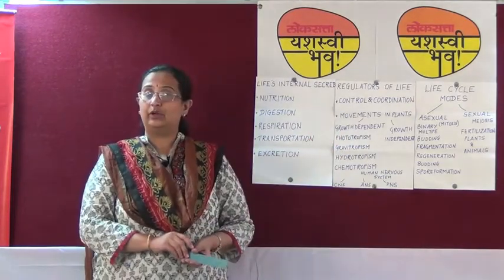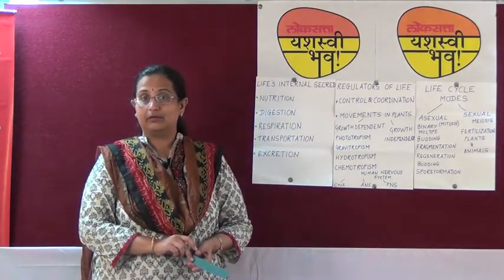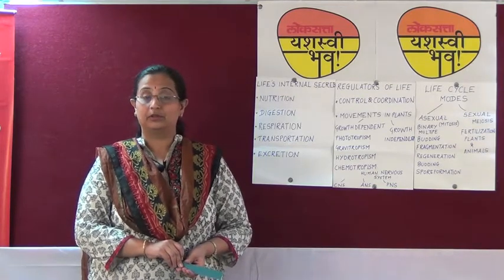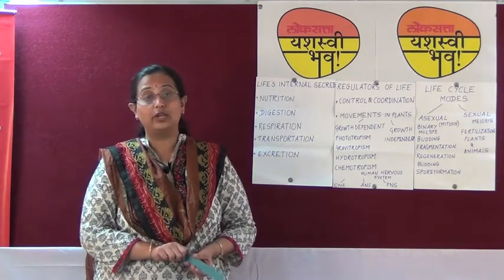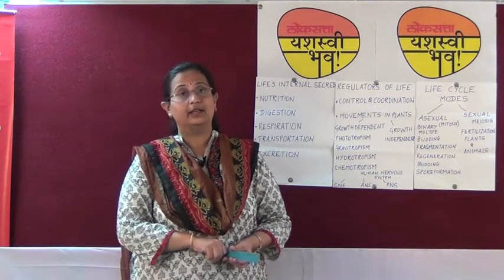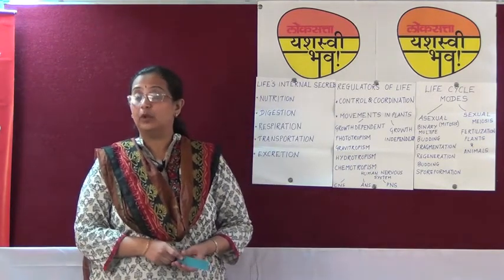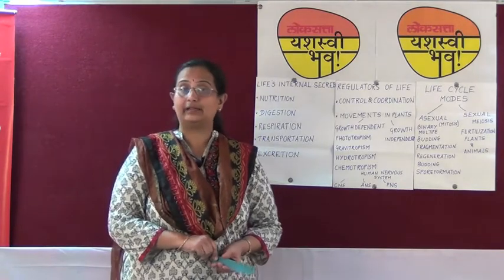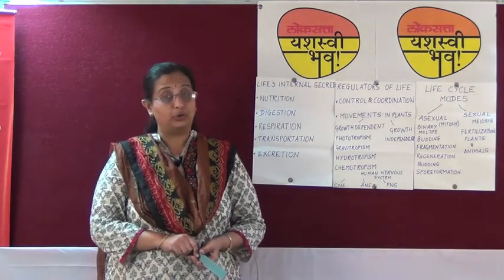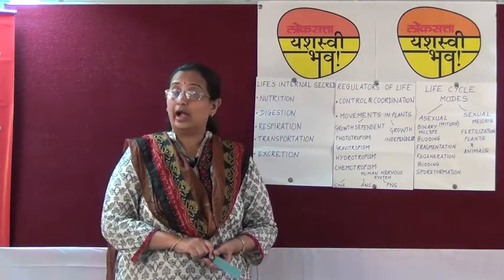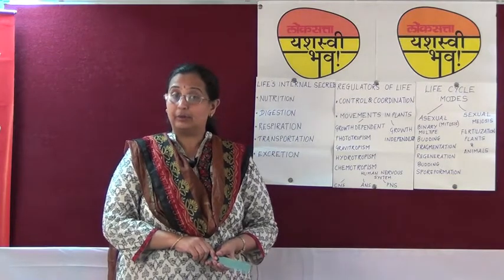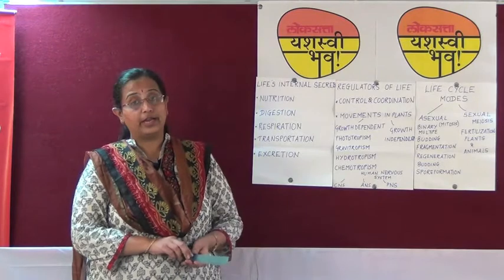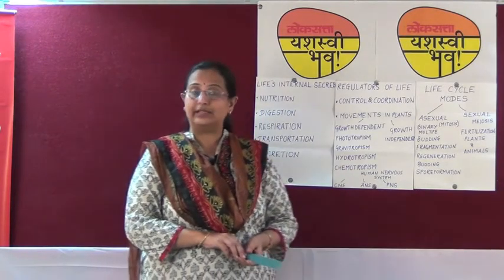In the chapter Regulators of Life, we have studied about control and coordination. Control is the systematic regulation of all activities that take place in our body, whereas coordination is the orderly execution of all the activities that take place. Control and coordination go hand in hand. Remember students, control and coordination in organisms take place simultaneously.